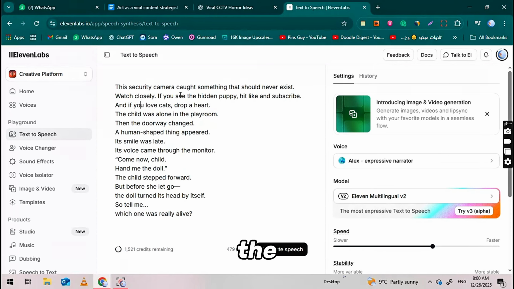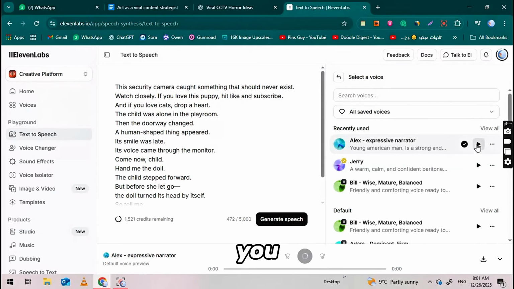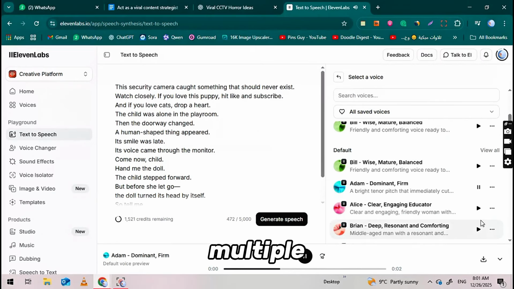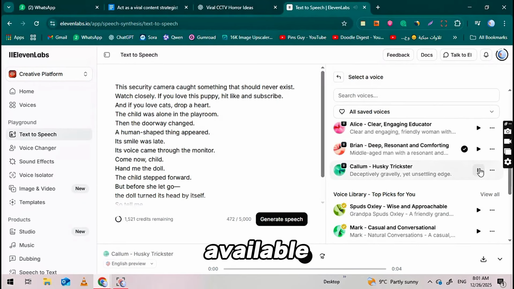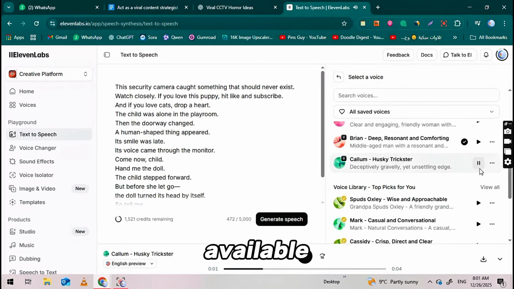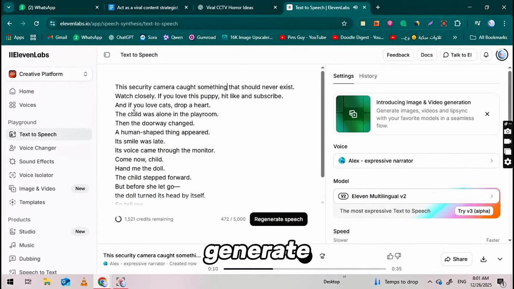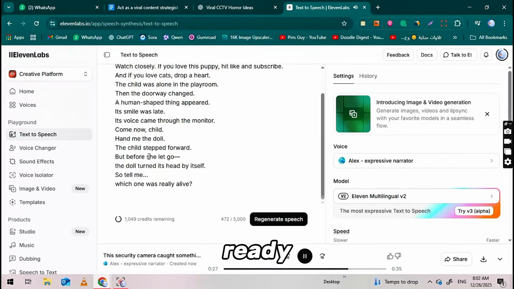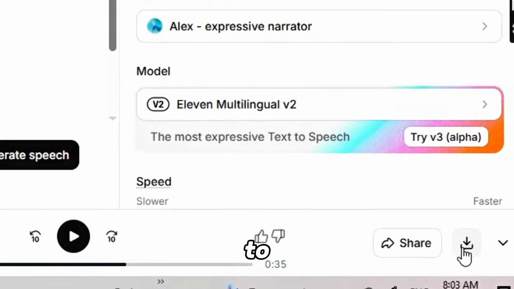Once you're in, go to the text-to-speech section. After clicking that, paste your full script into the text box. Before generating, make sure to do this. Listen to the voice preview. You can choose any voice you like from the library. There are multiple high-quality, realistic voices available. Preview them to find the perfect one for your horror story. Once you've selected the voice, click the Generate button. Within a few seconds, your AI voiceover will be ready. Finally, just hit the Download button to save the audio file directly to your device.